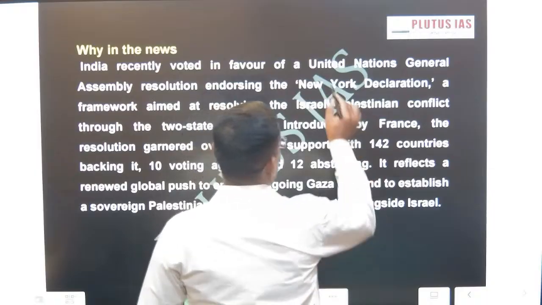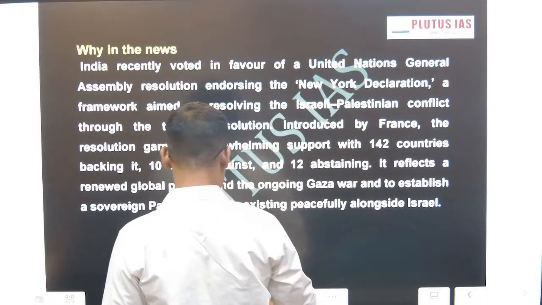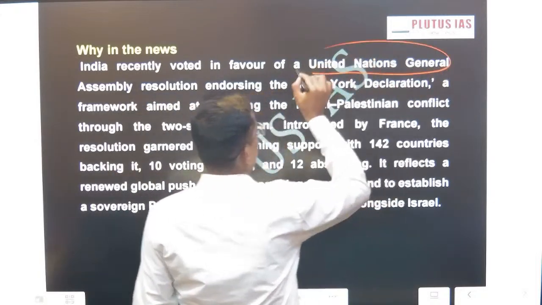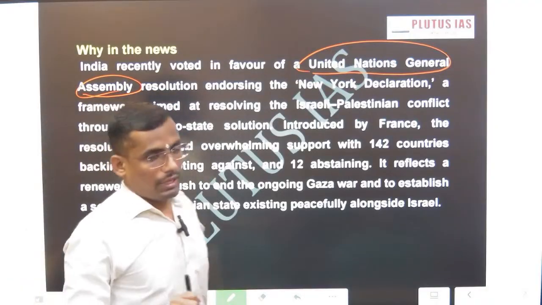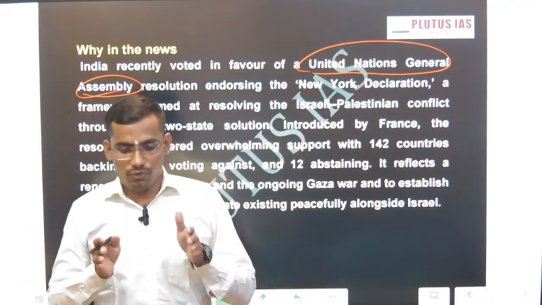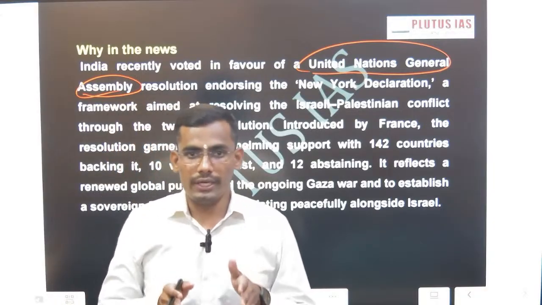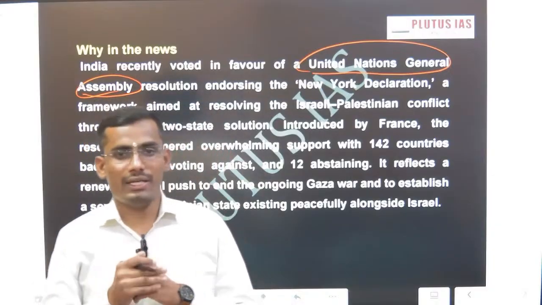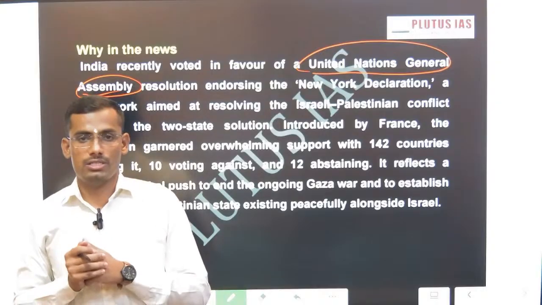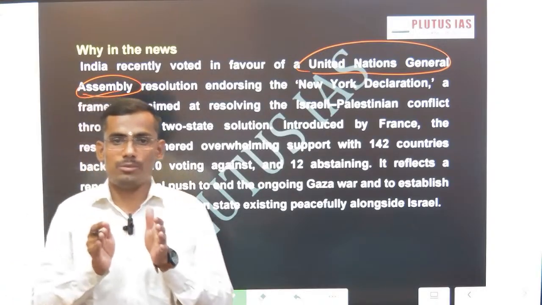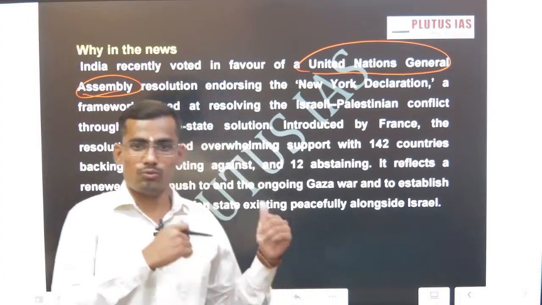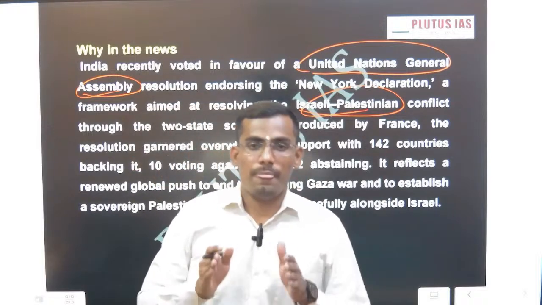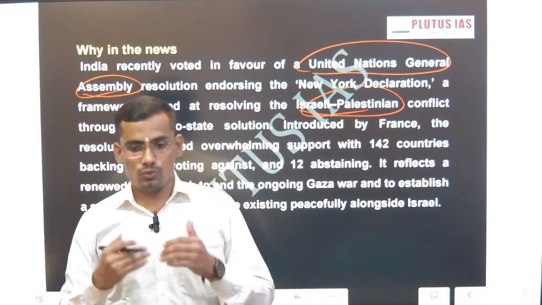So this is yesterday's news. If you are aware, then you will know that yesterday, for the first time, India voted against Israel in the UNGA in the New York Declaration. What is that declaration, and what does it mean for the India-Israel relationship? We are going to discuss all the multifaceted dimensions of the India-Israel relationship. The main reason I have taken this is that yesterday India voted in favor of the two-state solution.